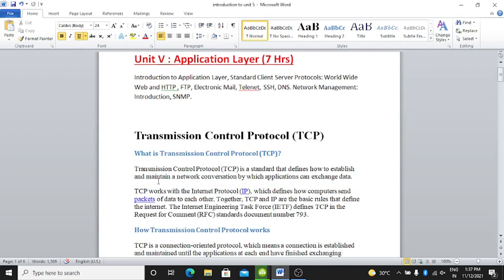Okay, now we will go through the application layer introduction. First point of our topic is introduction to application layer. We will move towards that.